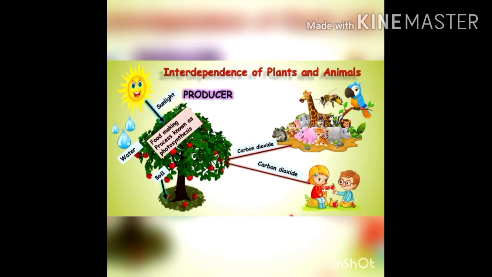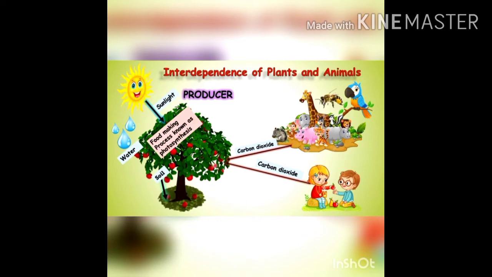Similarly, as in our homes, our mother or our elders prepare food for us in the kitchen of our house. But in the case of plants, this process is known as photosynthesis. Thus, the plants are able to produce their own food, so they are called the producers. Now, the question arises, why are they called the producers? They are called the producers because they can make their own food.